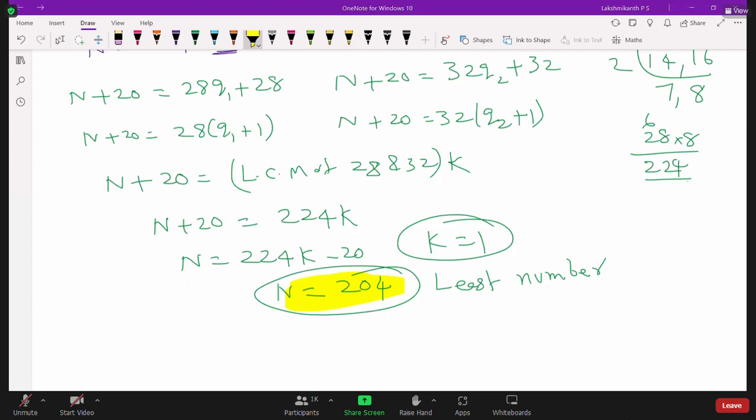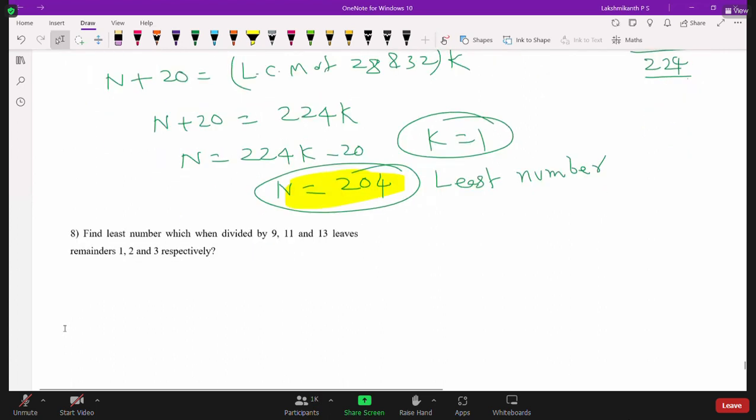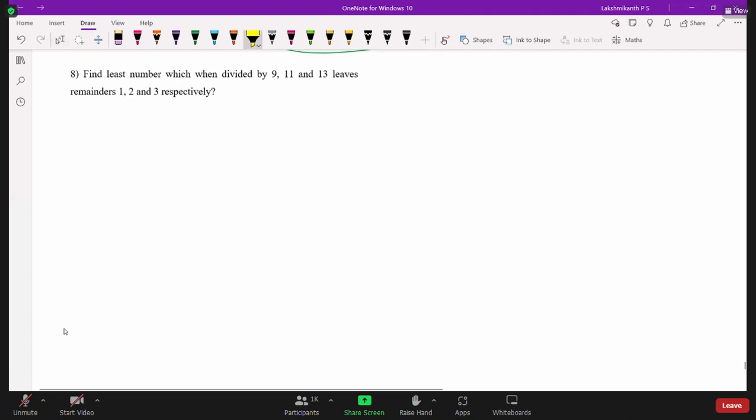But when it comes to Olympiad exams, they won't ask this type of question. They may ask it for 2 marks, but very rarely. We can't expect this kind of question. But look at this one: find the least number which when divided by 9, 11 and 13 leaves remainders 1, 2, 3 respectively. This is the question they are asking.